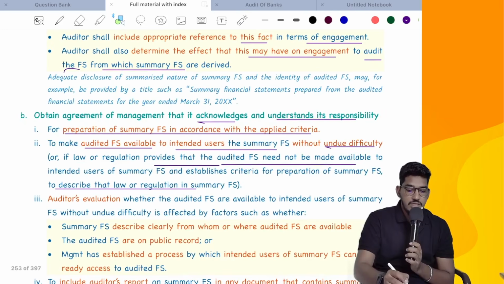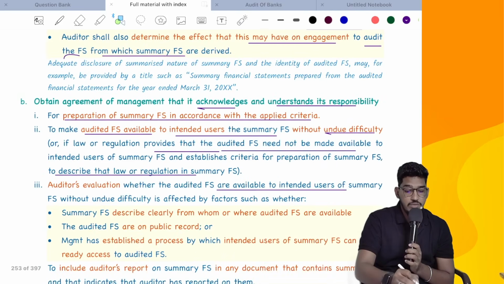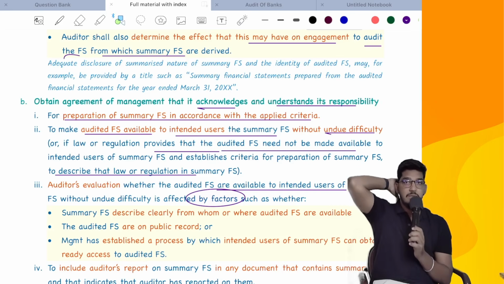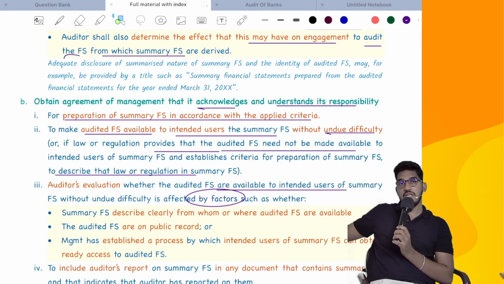Auditor's evaluation, whether audited financial statements are made available to intended users or not, that too without undue difficulty, is affected by some factors. As an auditor, how will you come to know? If you ask the management, management will give confirmation. Okay, sir, we have made the complete financial statements available to all the users without undue difficulty. But you have to evaluate. You can't blindly believe them. You have to evaluate whether really management made the complete financial statements available without undue difficulty or not.